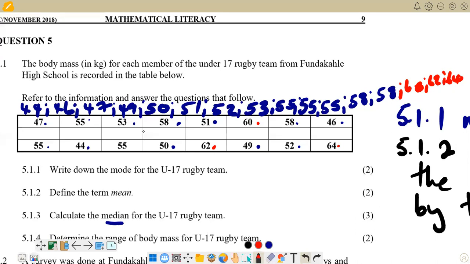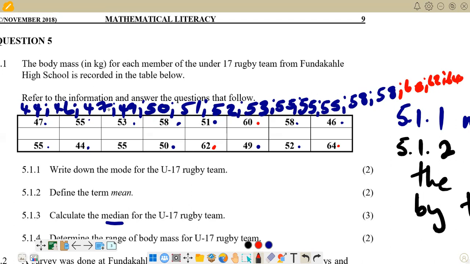We have 16. So for the median now, the median is the middle figure that we have when we have arranged these in ascending order. So you'd see that with 16 values, we are not going to have a middle value, because it means we have 8 on one side and 8 on the other side. Then in the middle there's nothing.